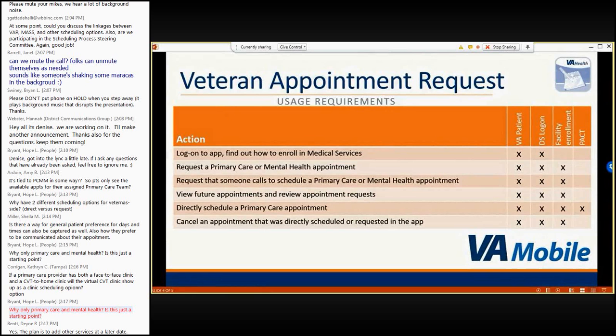While any enrolled veteran with a DS Logon account can create an appointment request, this feature is only available for primary care and mental health appointments. Additionally, only veterans with a patient-aligned care team can use the direct scheduling feature, and this feature is only available for primary care appointments. Let's move on to demonstrating how to actually use the app.